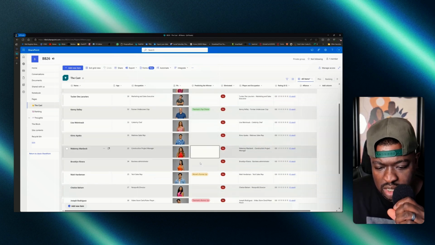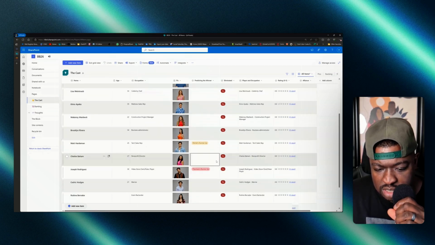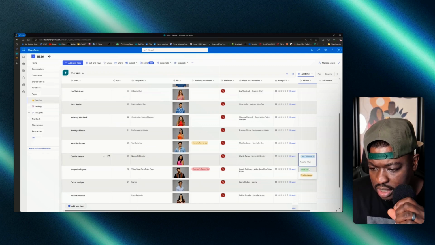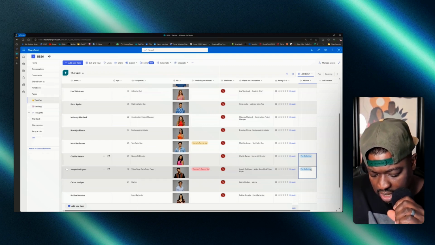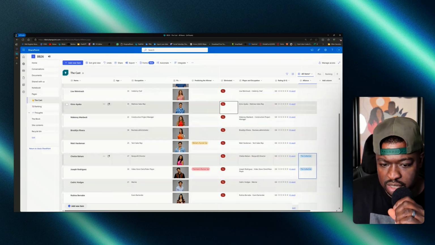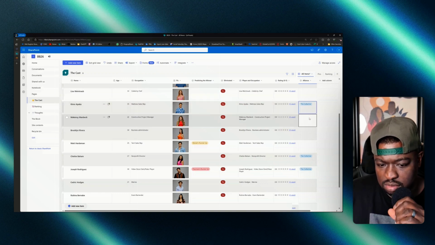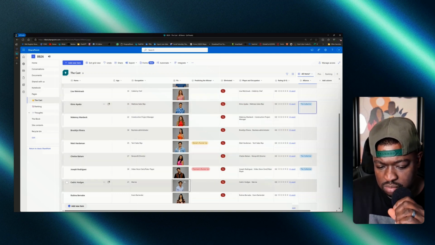And I'm going to say, where is Chelsea and Joseph, is in the Collective. And it looks like Chemo and Cam and Cedric. So Chemo, Cam.